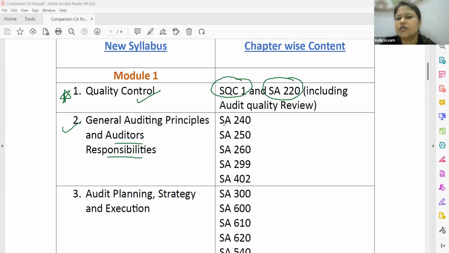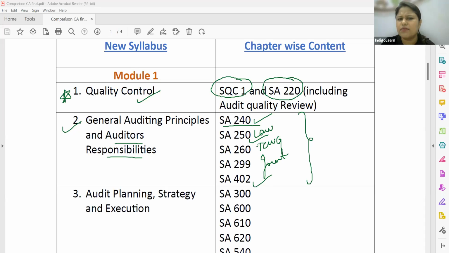Now it first talks about SA 240, and we have seen in the intermediate syllabus that fraud and the responsibility of the auditor with regard to fraud was removed. So you can see here, you're going to begin with the understanding of the responsibility with respect to this standard, SA 240. Then we talk about communication with TCWG, consideration of laws and regulations, joint audit, and the auditor's considerations relating to those entities which are using a service organization, SA 402.